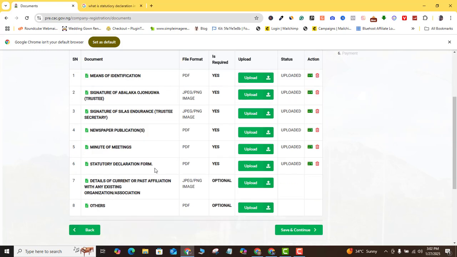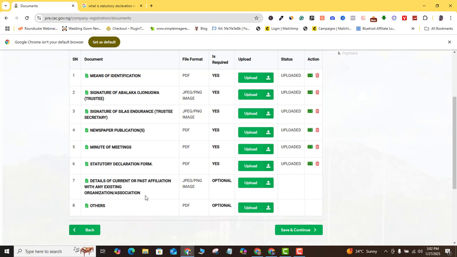All right, this form is the court declaration of your trustees, okay? I'm sure you would have done it. You go to the courts and tell them that you want to do a court declaration for trustees. They're going to help you get it done, okay? The payment depends on different people, okay? It's not fixed, so you want to make sure you also get that one ready.